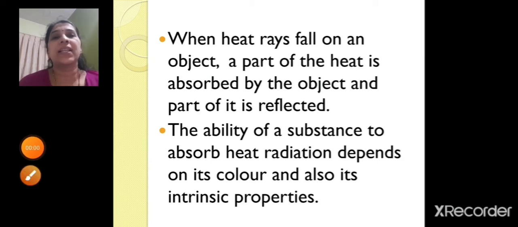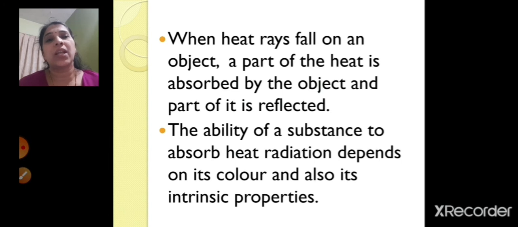So whenever heat rays fall on an object, part of the heat is absorbed and part is reflected. Intrinsic properties means these properties are naturally in that substance, right? By nature only, it has got those properties inside it.